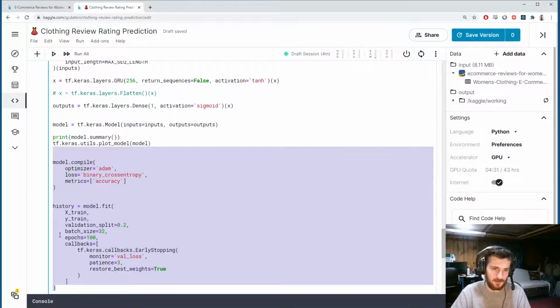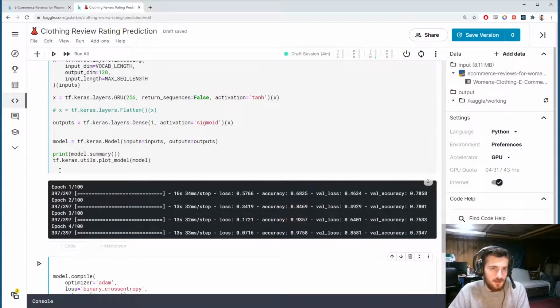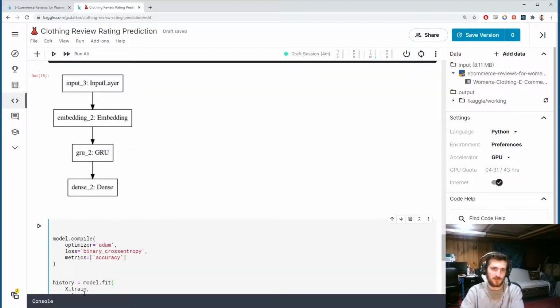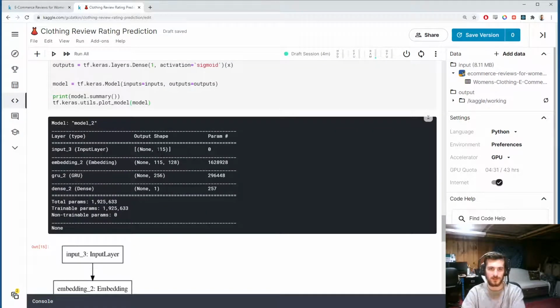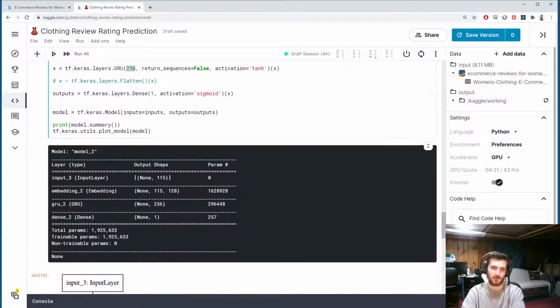And I'll grab the rest of this, put it here. Now we can see what this is doing. So just pass it straight through right now. You can see first the words are embedded into sequences of length 128, and then the output of the GRU is just whatever we specify here. Before, if we have return sequences equals true,